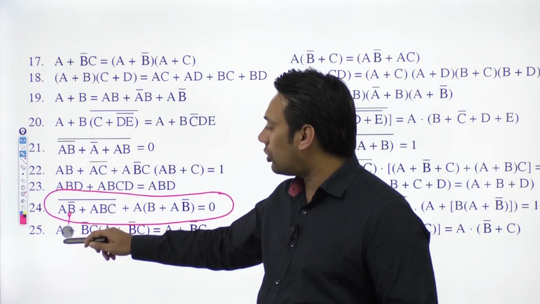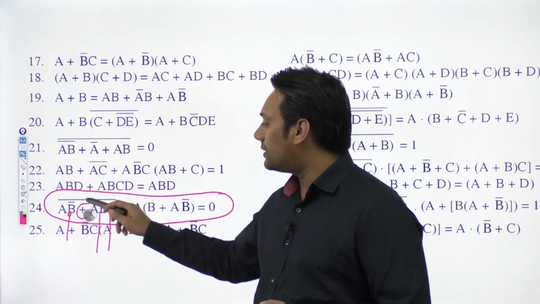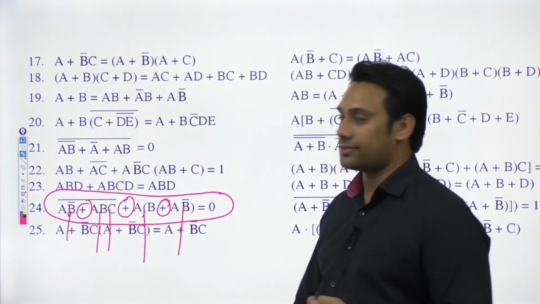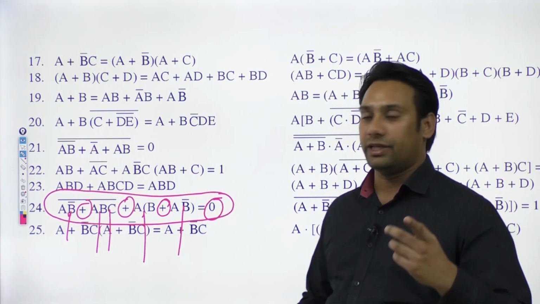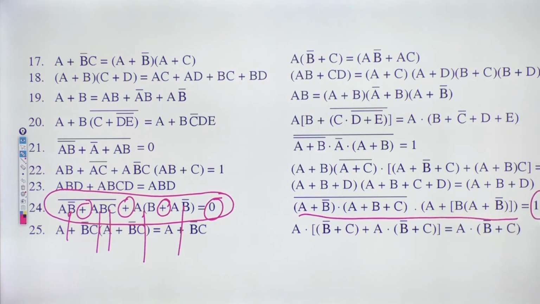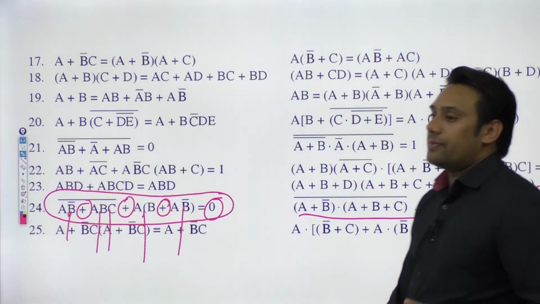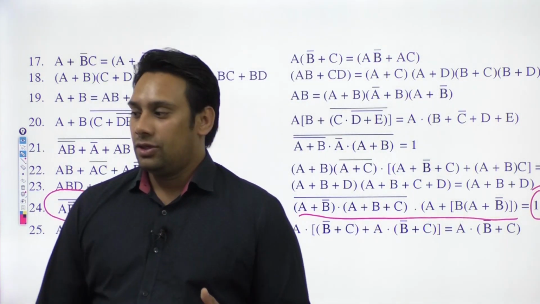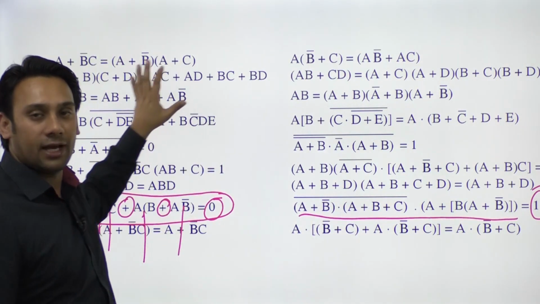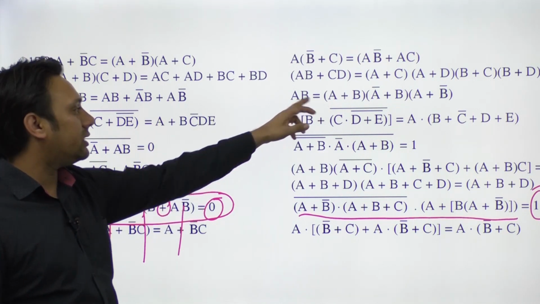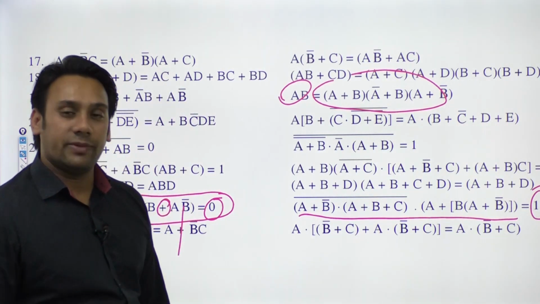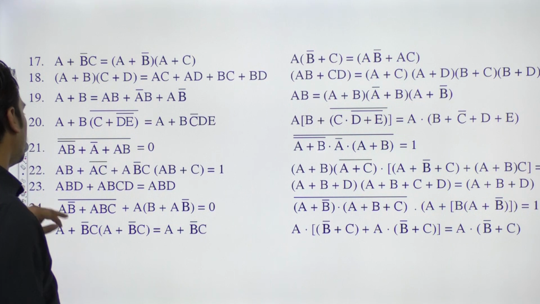So I have to convert this dot to plus, this dot to plus, this dot to plus, and this plus to dot. This plus to dot, this dot to plus, this plus to dot, this dot to plus. And then this 0 will be changed to 1. Then this is the resultant equation you will get, and here I've changed that 0 to 1. So in this manner, if any of these expressions present here are valid, then the dual forms are also valid. In these dual forms, this is actually equivalent to this. Dual forms actually hold. So in this manner you can find the dual forms of each of these equations.